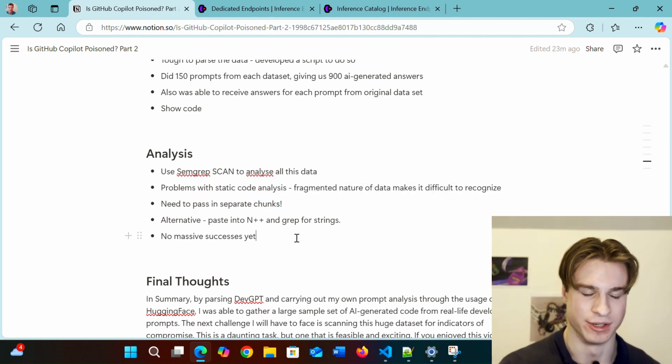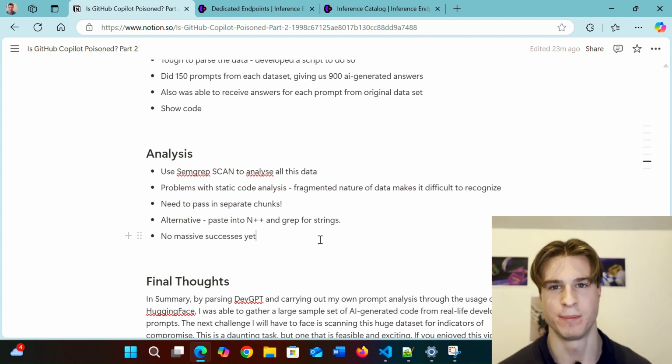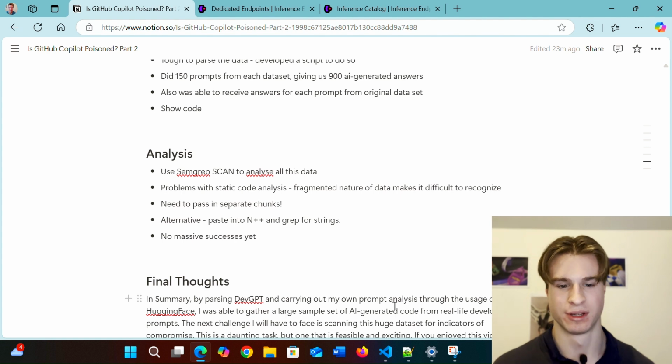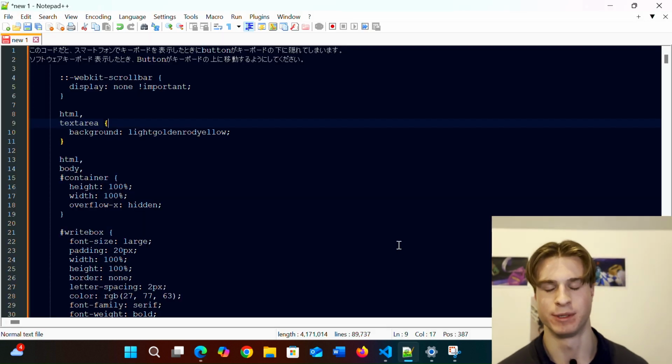However, what I can do is paste the CSV or the text file into Notepad++, and I can grep for malicious looking strings. Let me show you that right now. And grep, for those of you who don't know, is basically a quick search tool on Unix-like machines or other applications to find specific strings in a big block of text.